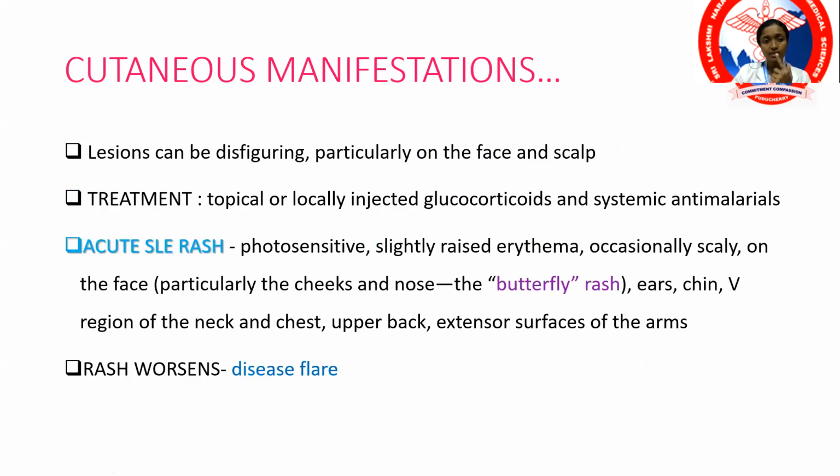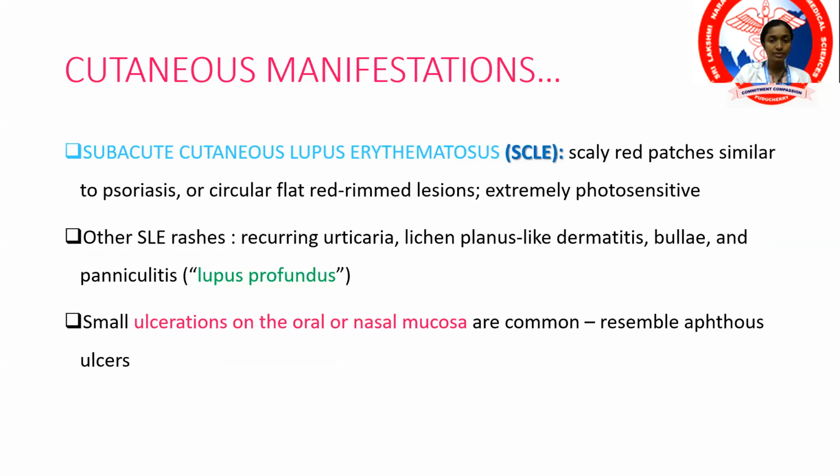The lesions are typically seen over the malar area of the face in the acute SLE rash. This is known as a butterfly rash or a malar rash, typically over the cheek as well as the nose, which is a photosensitive rash. It can also be seen over the ears, the upper part of the neck, the V region of the neck. If there is a worsening of the rash, that can indicate a flare of the disease.